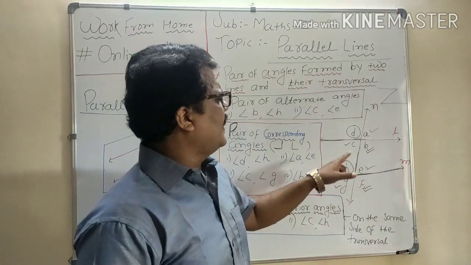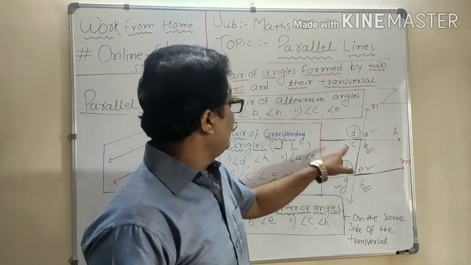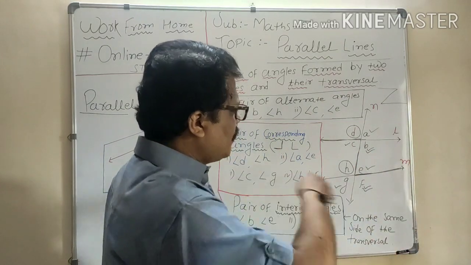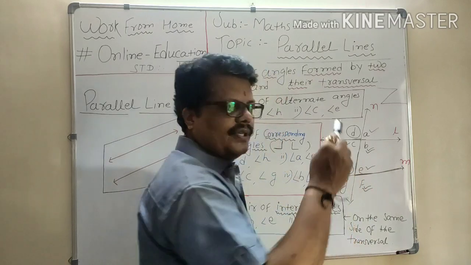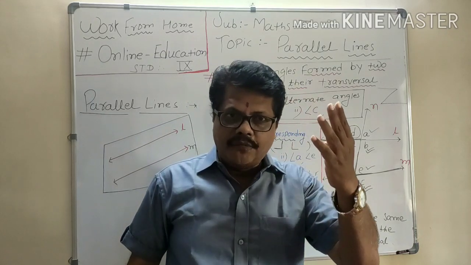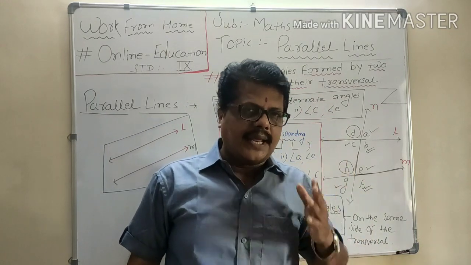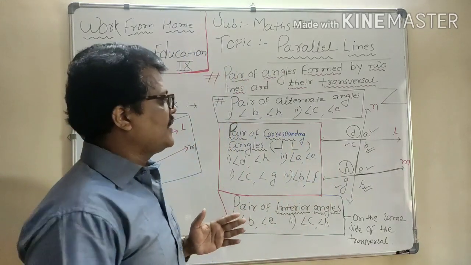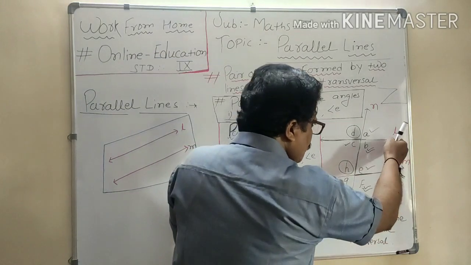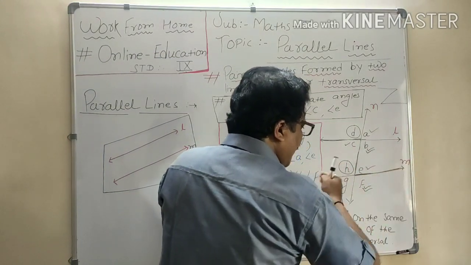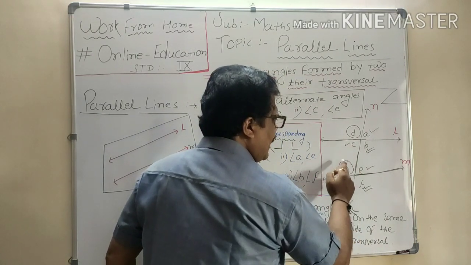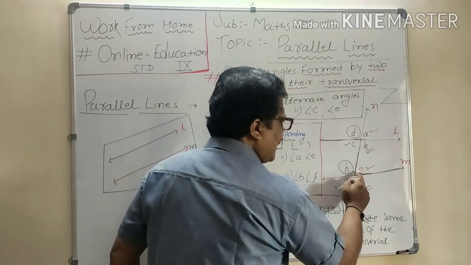So which two angles are there? Angle C, angle E. And the opposite of that, the reverse of Z, angle B, angle H. So there are 2 pairs of alternate angles, and 4 pairs of corresponding angles. Now, interior angles on the same side of the transversal. That means in between the 2 parallel lines, or in between 2 lines, on one side of the transversal. Now let us see, angle C, angle H. Second pair, angle B, angle E.